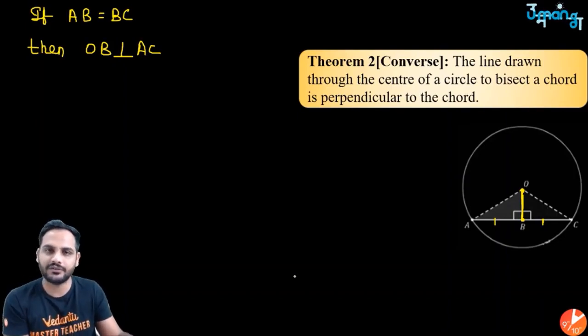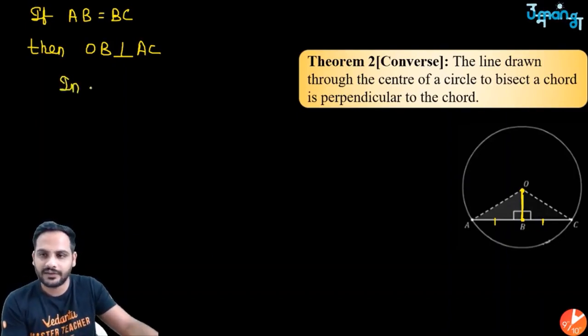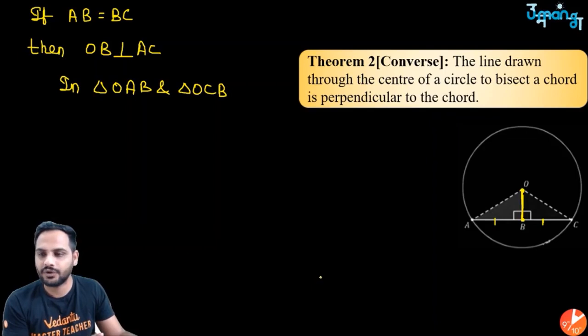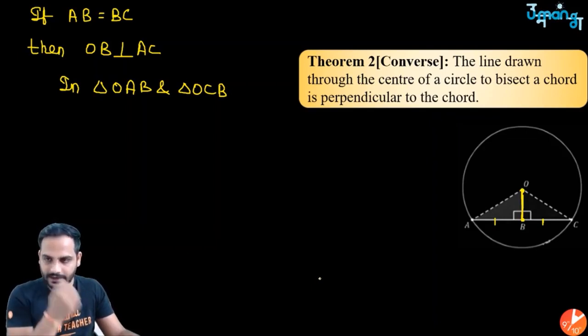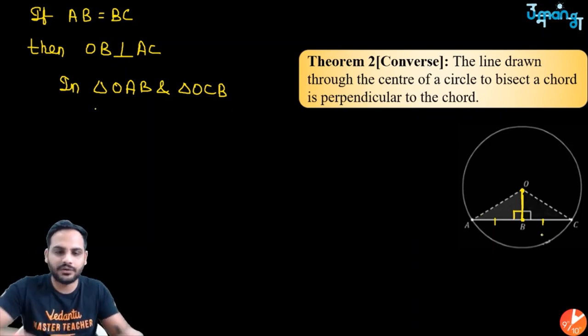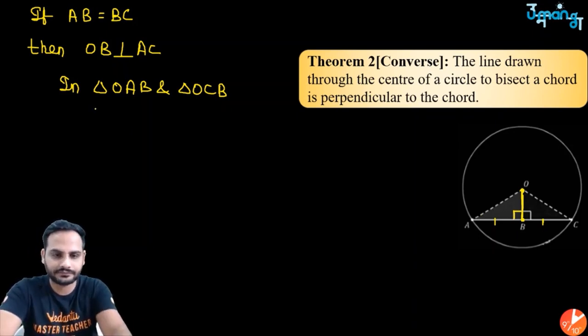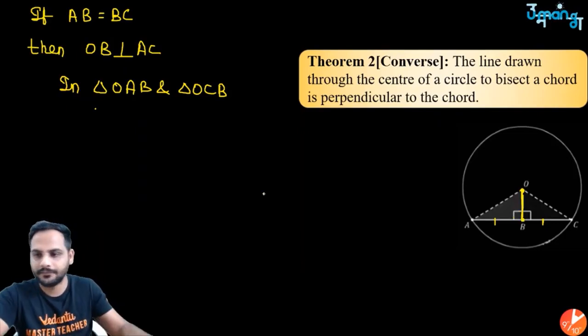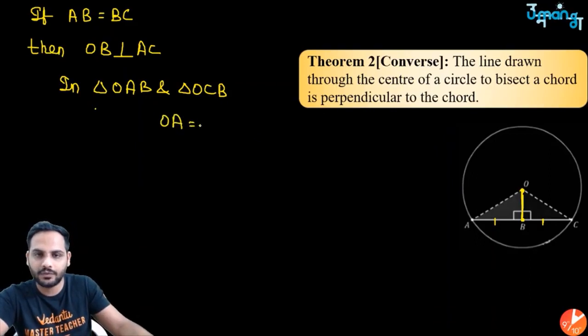So here also let's use congruency. So I can say, in triangle OAB and triangle OCB, first thing, again the same criteria can be proved. Now I don't know whether it is a right angle or not, but I know one thing, that OA is equal to OB because it is the radius.